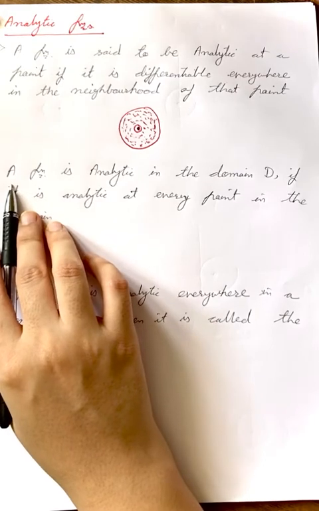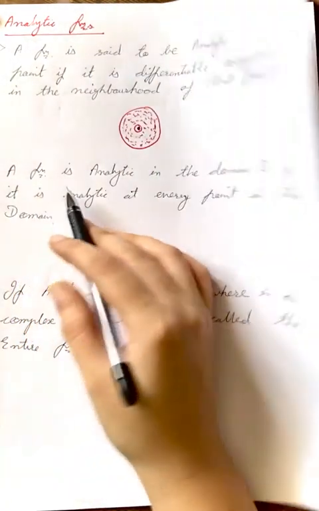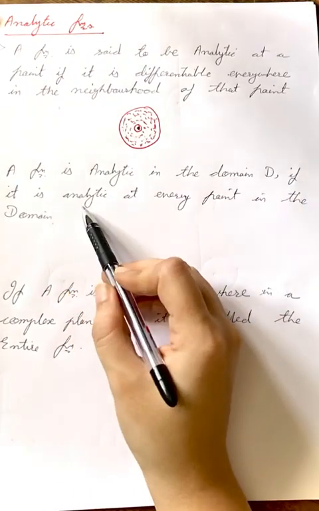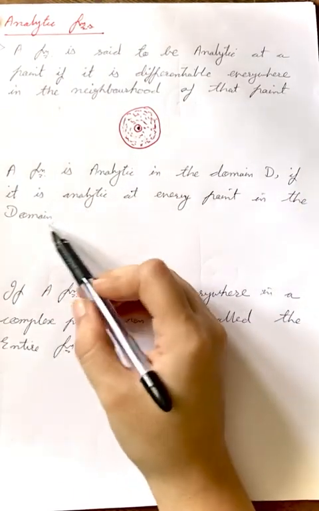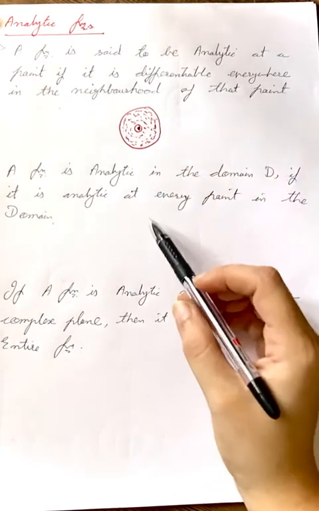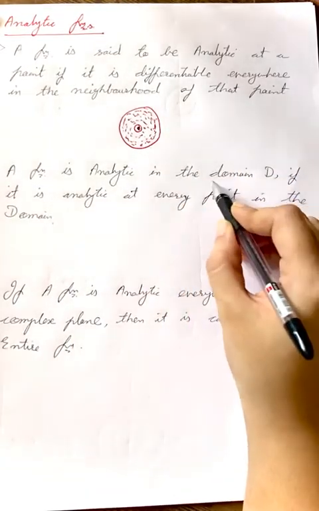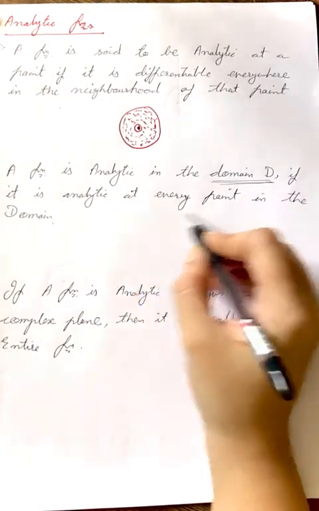Then there is another statement: a function is analytic in the domain D if it is analytic at every point in that domain. It is just like this, but this was a little region, a random region I considered. Here I am taking a whole domain, so this is a bigger region.